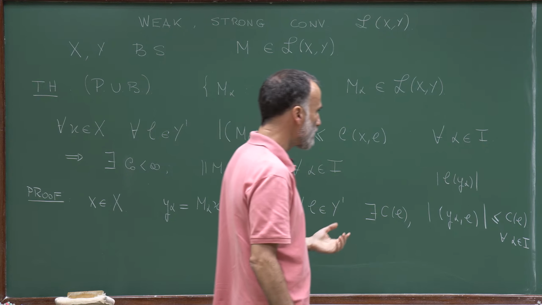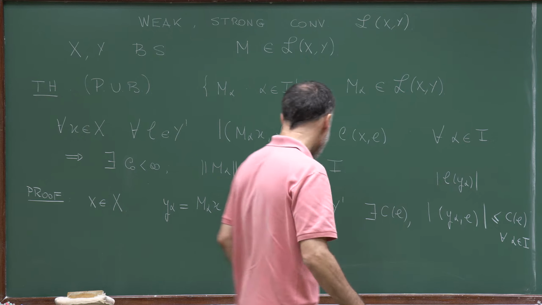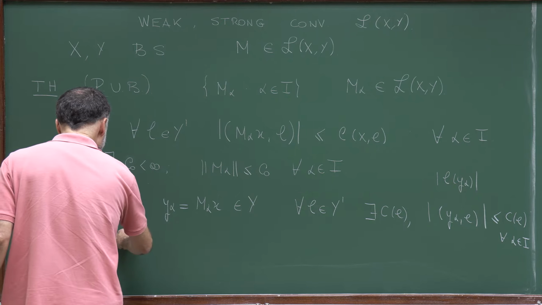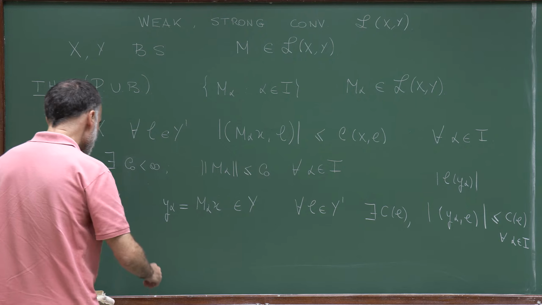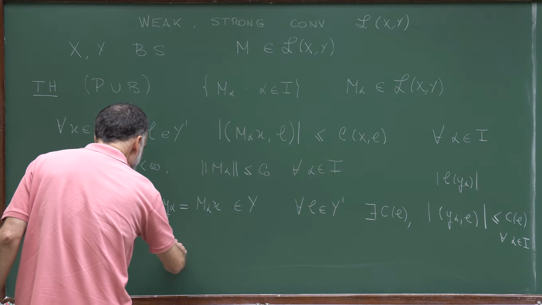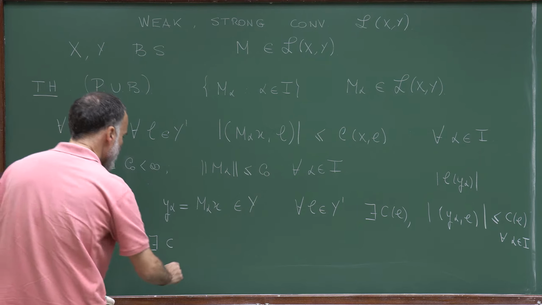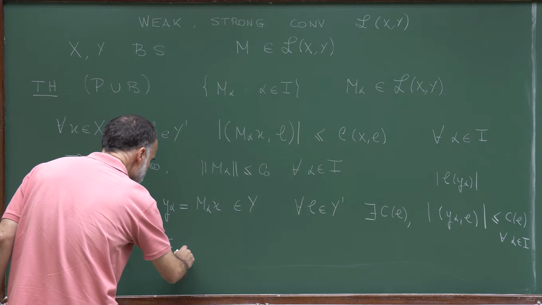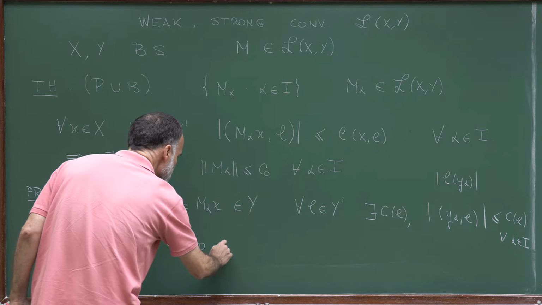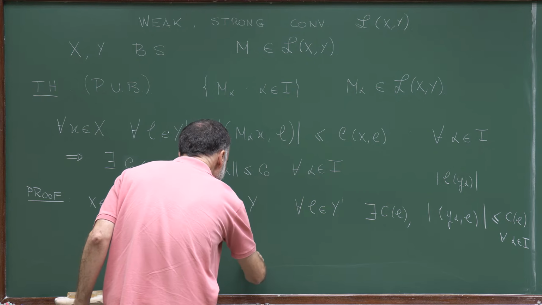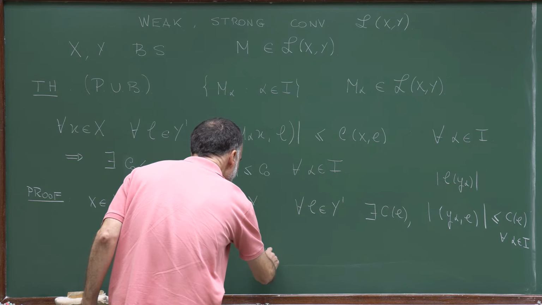And we have seen in a previous lecture that in this case, this family of points y_alpha is actually bounded, so that there exists a constant, let me call that C1, such that the norm of y_alpha is bounded by this constant C1.